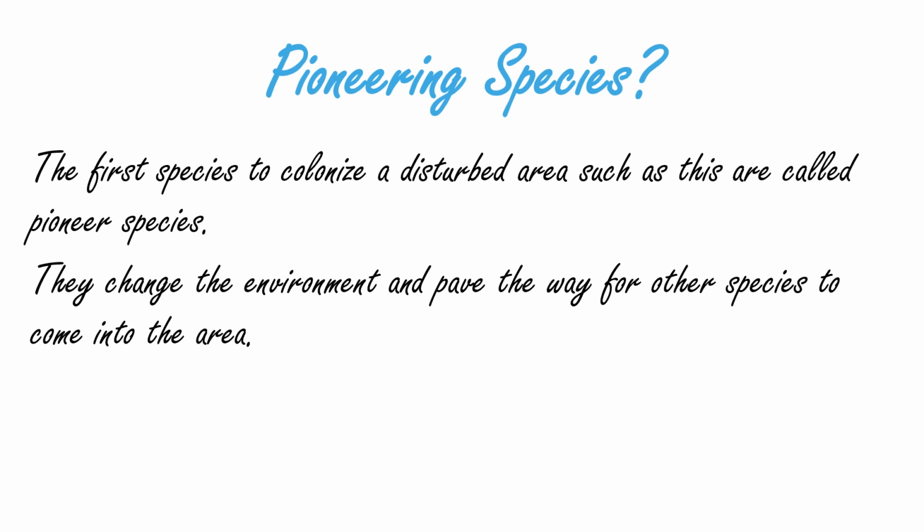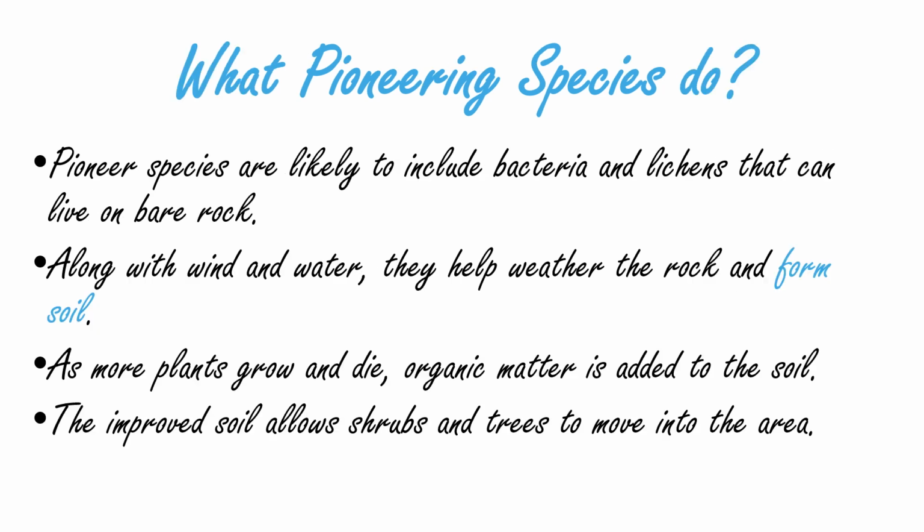Now, we will be discussing what a pioneering species is. As the name suggests, it is the first species to grow and colonize an area which has no prior life form. It grows first and makes the environment suitable for other species to come and live on. So what does this pioneering species actually do?